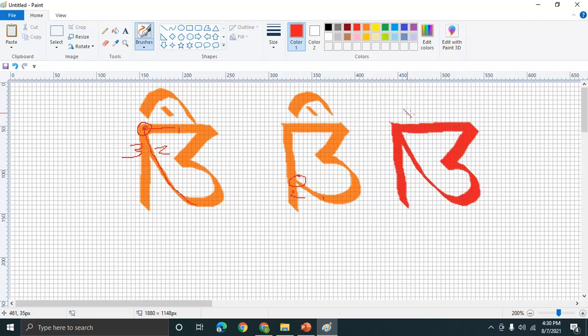And I also told about this Chandra Bindu. It is not like this. It is not a semicircle like this. It is a little bit elliptical, as I said. Even though I have a calligraphy pen, you can even draw that with a normal pen also. There is no problem at all. You see here.